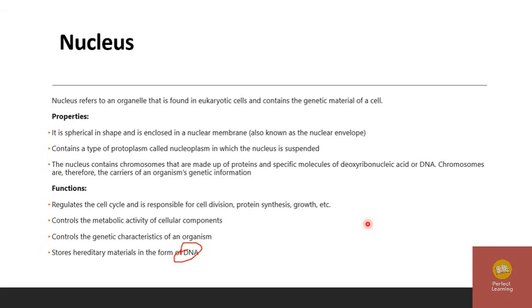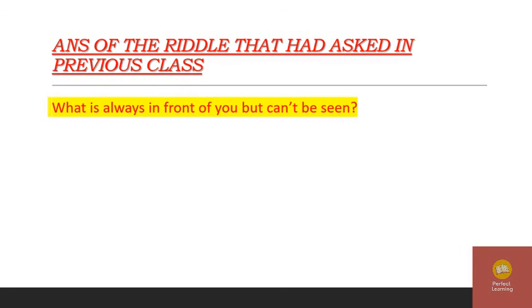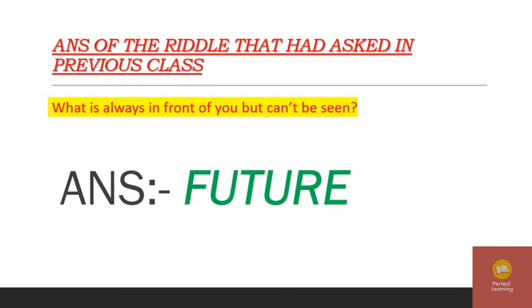We will move to the next point. Before that, I will tell the answer to the riddle I asked in the previous video: which is always in front of you but can't be seen? The answer is the future. Okay, we will move to the next point.